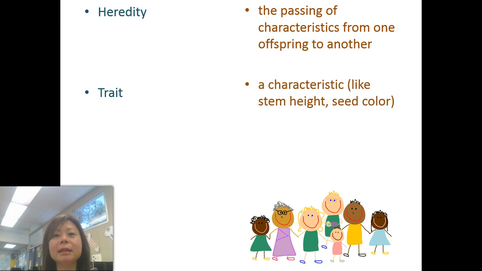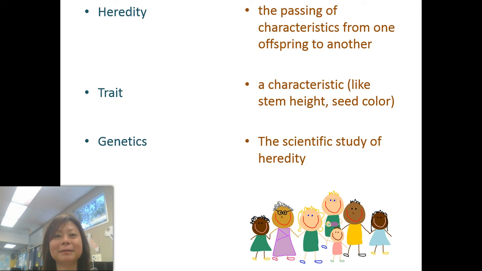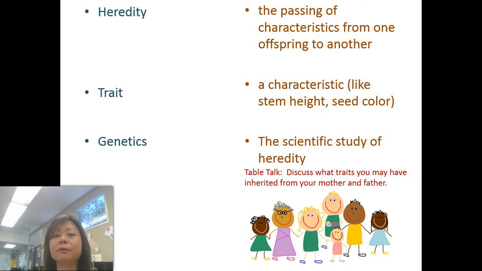A trait is the actual characteristic, like your height, skin color, hair color, eye color, having freckles, and so forth. And genetics is the scientific study of heredity. Discuss what traits you may have inherited from your mother and father.